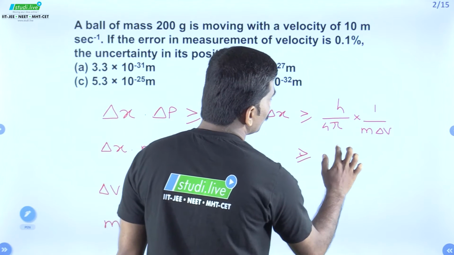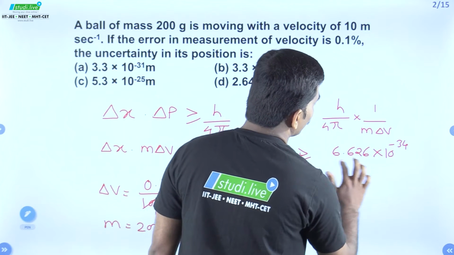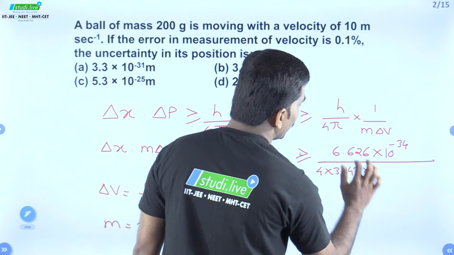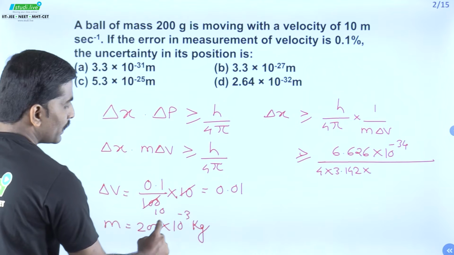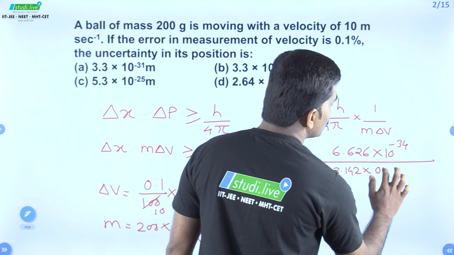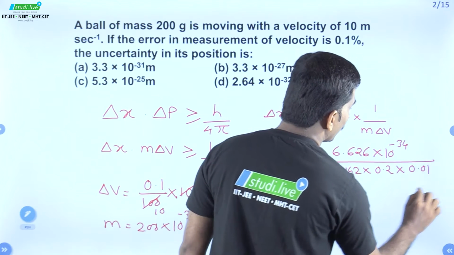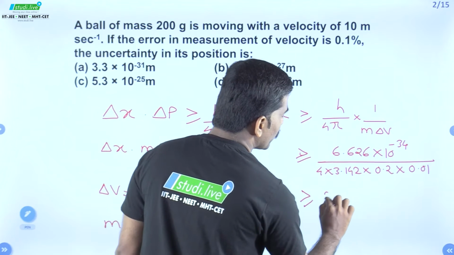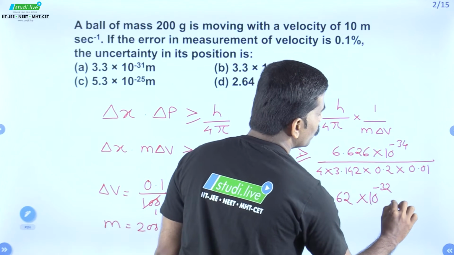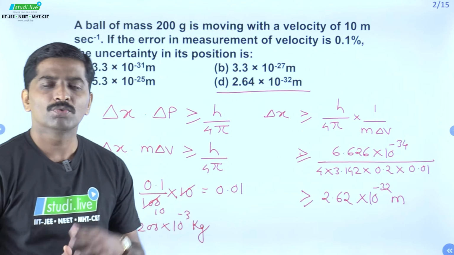This is greater than or equal to the value of Planck's constant 6.626 into 10 raised to minus 34 upon 4 into 3.142 into the value of mass 200 into 10 raised to minus 3, that becomes 2 into 10 raised to minus 1, that is simply 0.2, into the value of delta v 0.01, and if you calculate all this, it comes around 2.62 into 10 raised to minus 32 meter, which is our option D. Let us move to the next one.